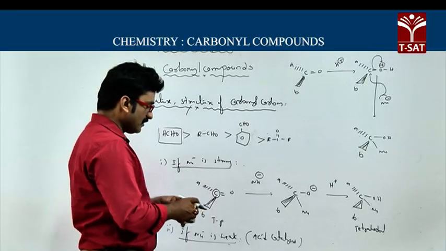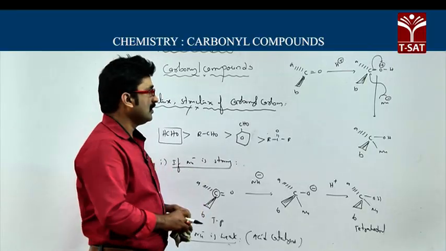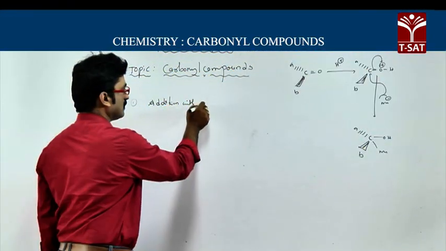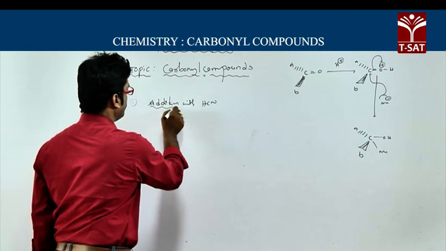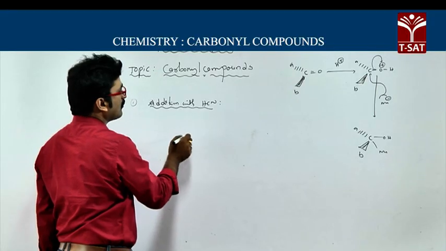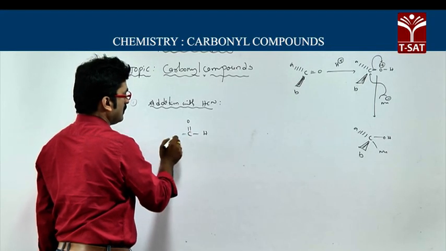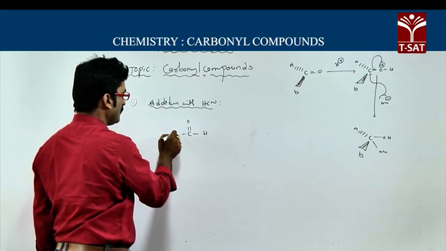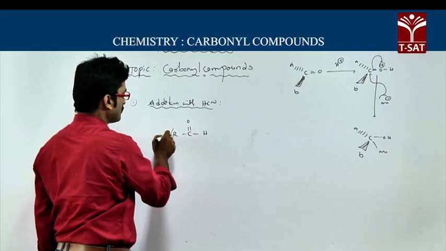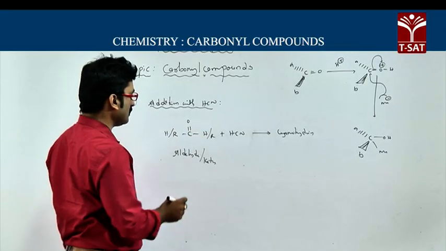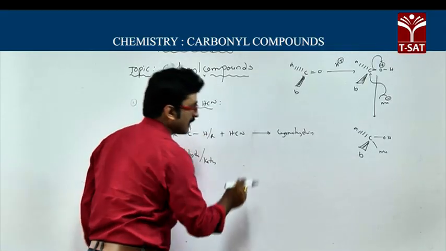Now we will take various examples of nucleophilic addition reactions. Addition with HCN, hydrogen cyanide. Whenever aldehydes or ketones react with HCN, you will get a cyanohydrin.